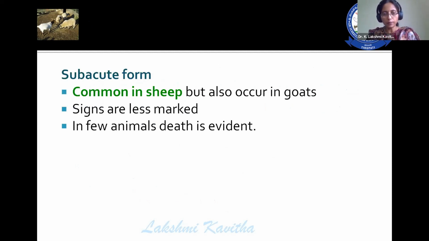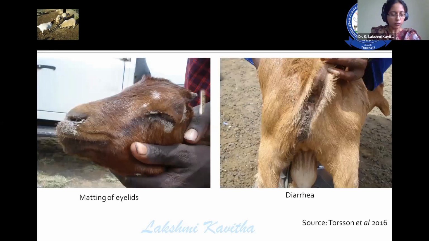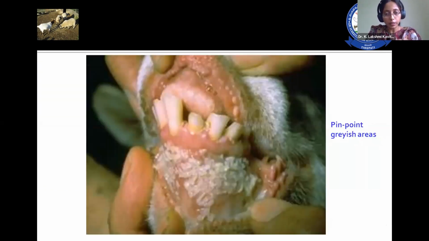Coming to the subacute form, this subacute form is common in sheep, but also occurs in goats. Matting of eyelids is one of the features. Then diarrhea, soiling of the back takes place because of the diarrhea. This is the peculiar or important feature that you observe in case of PPR.